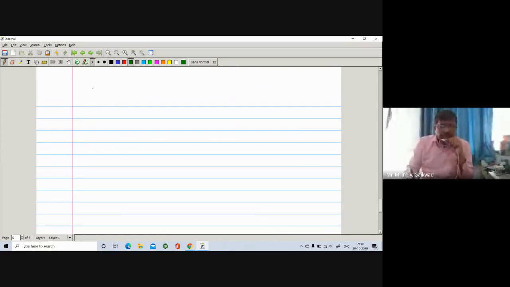Now, the next example to compare: here is a pyrrole, and a corresponding analog, pyrrolidine. Pyrrolidine means we have removed the pi bonds. Here is the pi bond; we have removed the pi bond, and it is called pyrrolidine, the corresponding analog.